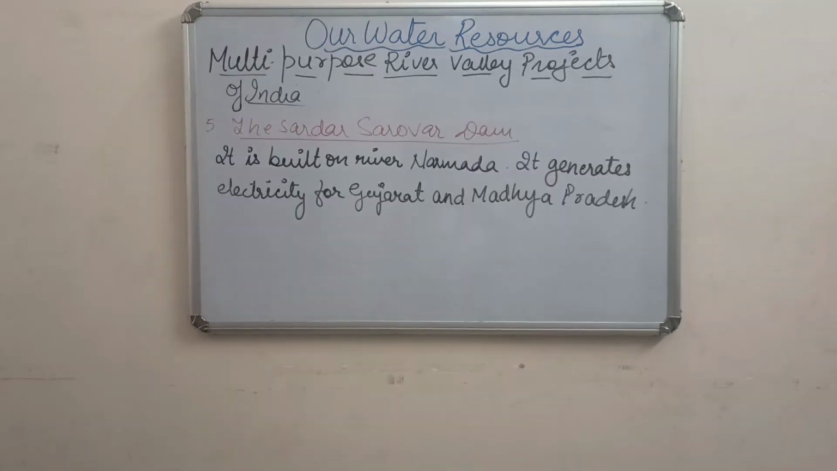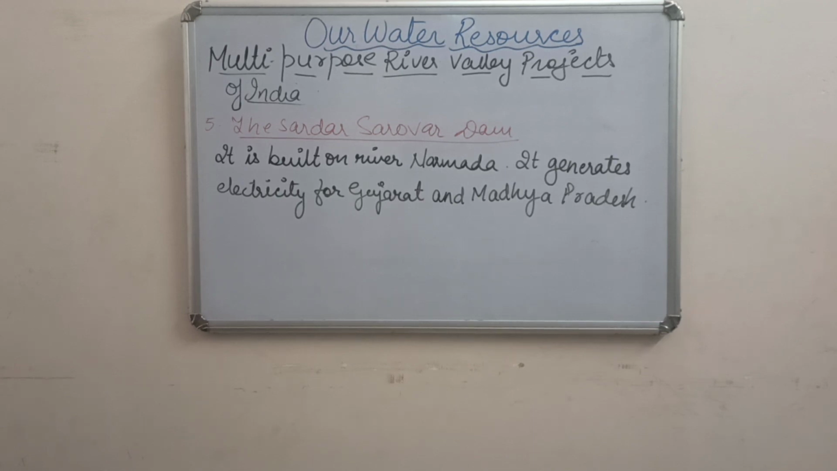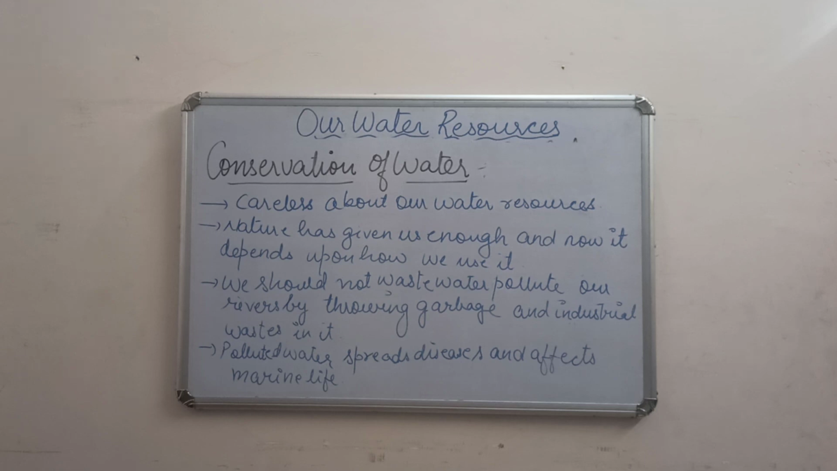Now we will talk about number 5, the Sardar Sarovar Dam. It is built on river Narmada. The Narmada, you know, falls westward into the Arabian Sea. This dam generates electricity for Gujarat and Madhya Pradesh. Now let us talk about the conservation of water.